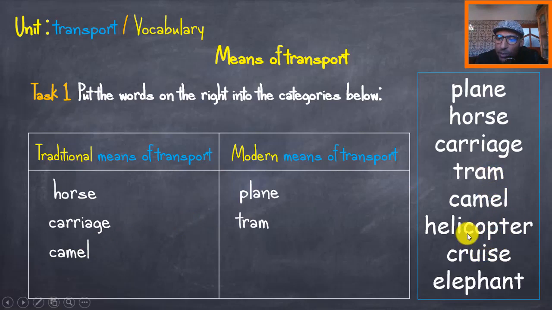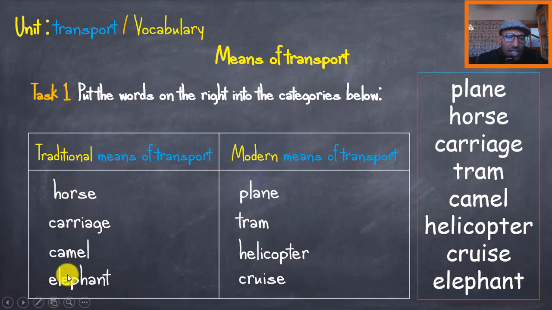Classify the words first. We got helicopter. Is it traditional or modern? Helicopter. Very good. Yes, it's modern. How about the cruise or the big ship, right? Or steamer. All right, that's modern too. And the elephant, as we said, all these animals, the camel, the elephant, the horse, and sometimes the cow, you use it as traditional means of transportation. Okay, so remember, some of them are traditional and others are modern.